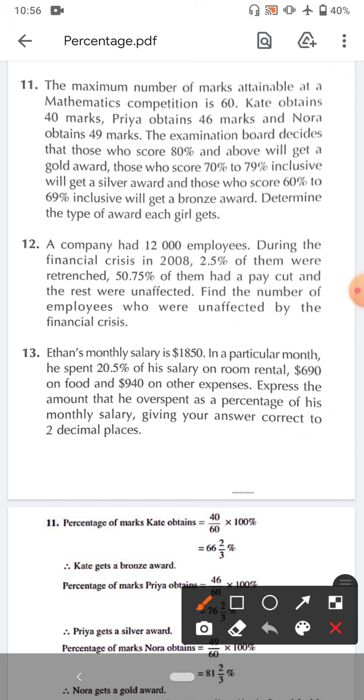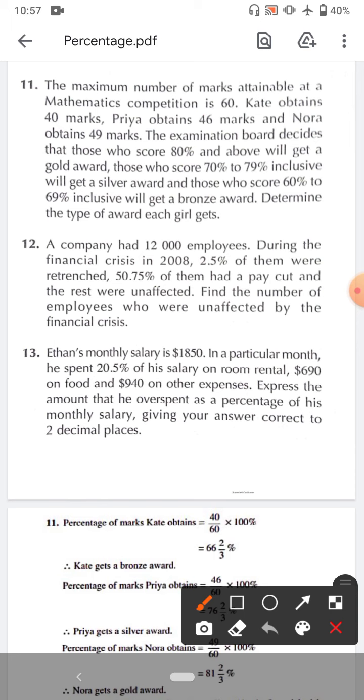In mathematics, when solving lengthy questions, don't attempt the question at once. Break the question into parts and then solve it. Maximum marks obtained are 60, which means none of the students obtained more than 60.